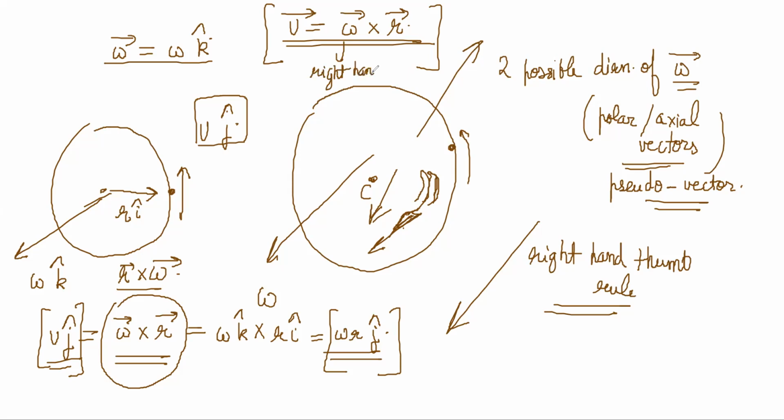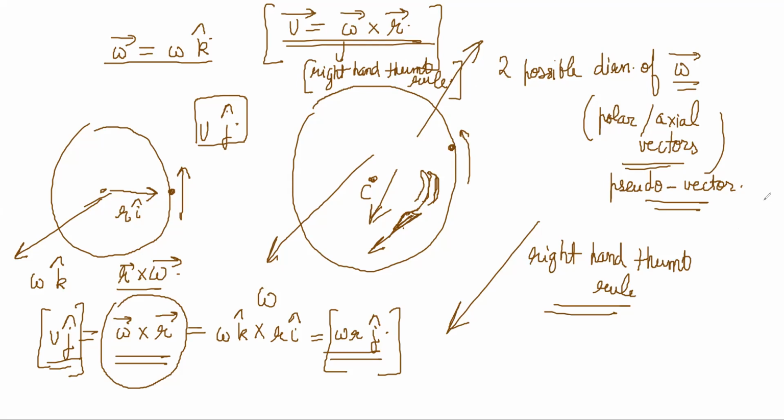Just one doubt: the way polar or axial vectors are called pseudo vectors, is there any particular special name for normal vectors like velocity vector or acceleration vector? That is a vector. Okay, so they don't have any special name like these two.